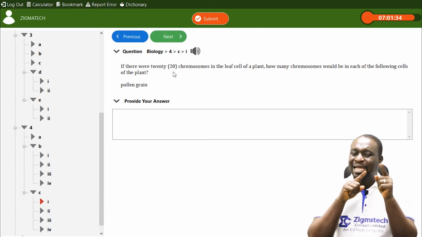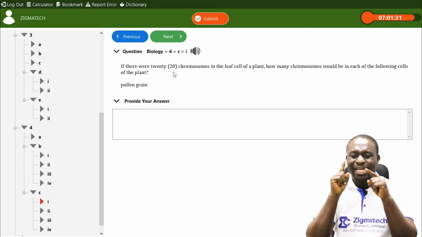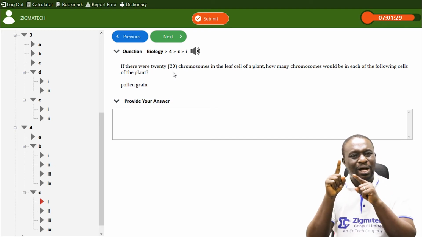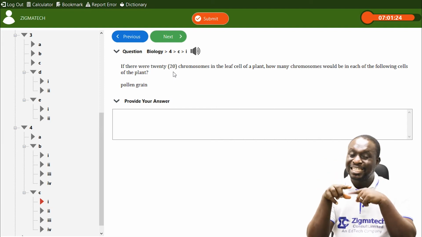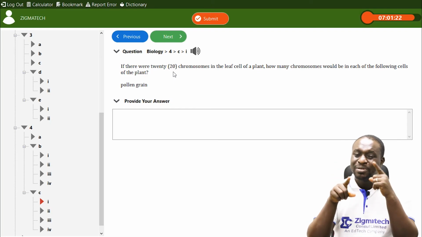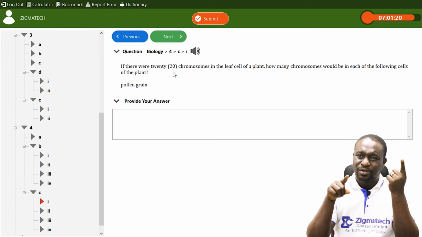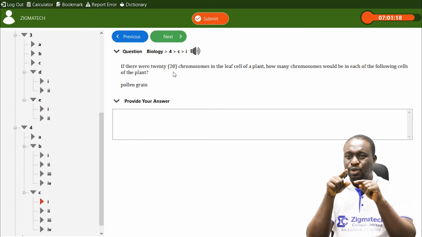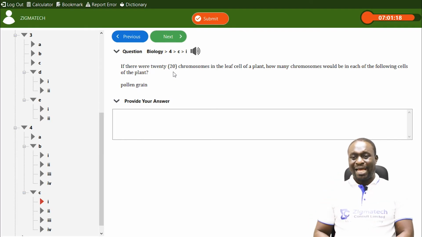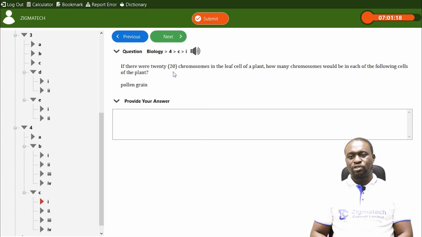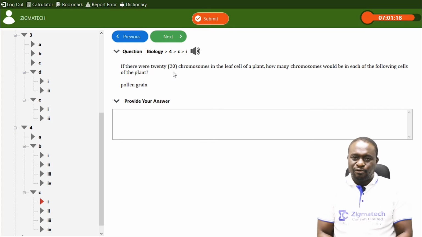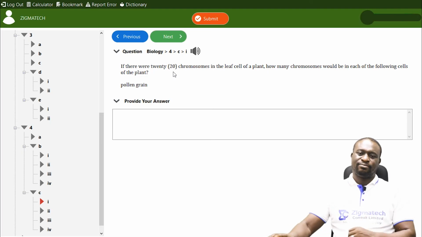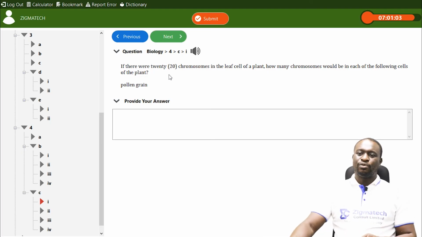And remember what I said? I said mitosis does not involve sexual reproduction, or the formation of gametes. It is meiosis, and I told you meiosis brings about haploid cells. So in other words, if the parent plant has 20 chromosomes, the pollen grains will not have 20. It will have half of it, which is 10. So what we'll see in pollen grains is 10 chromosomes.